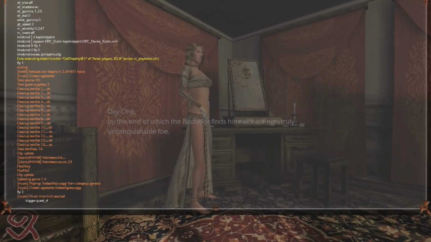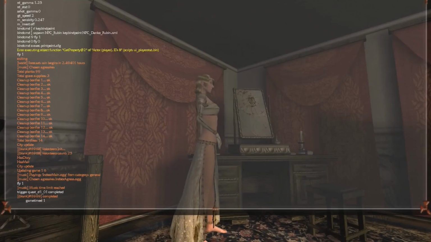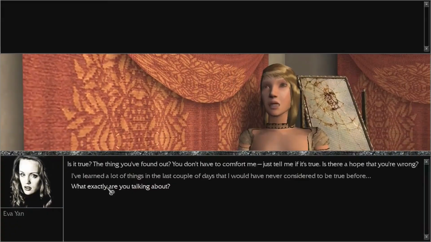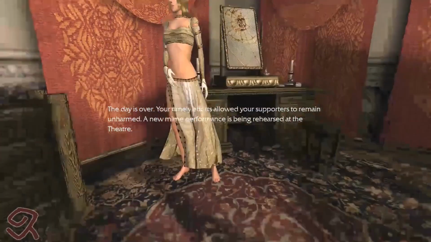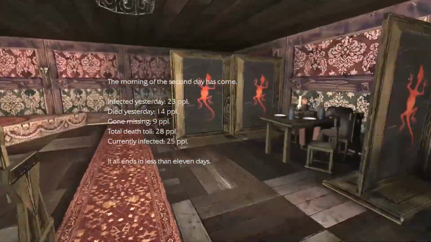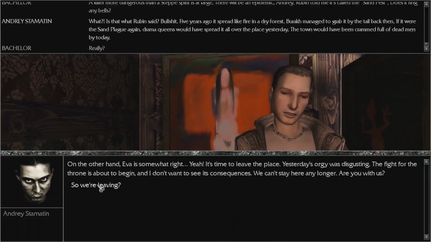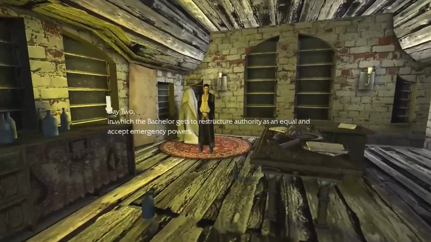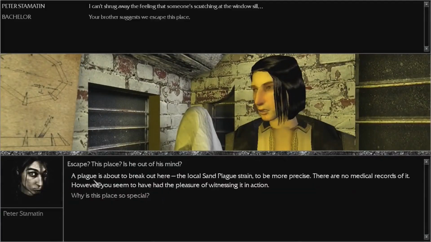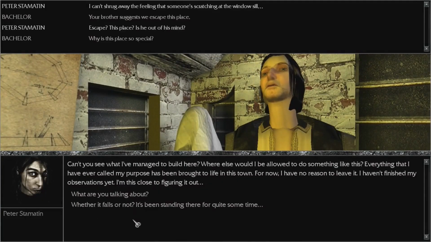By using console commands, we can skip through the bachelor's first day and the early stages of Let's Run to arrive at Peter's house as soon as possible. And upon selecting the relevant dialogue options, we can see exactly what Peter's autism looks like. He looks away and up, occasionally glancing at the player, but with no direct eye contact.